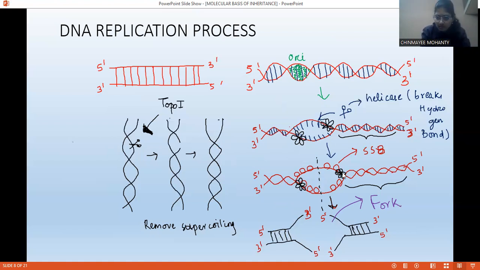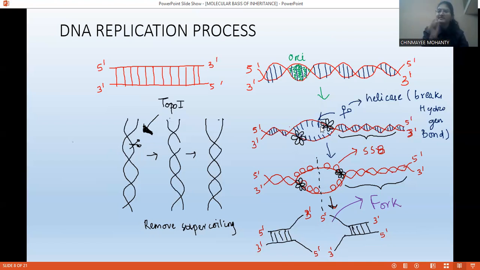Okay, so this is the whole thing. You can see a bubble-like structure, and this is what is called a fork, a bidirectional fork. Bidirectional means if the replication is proceeding in both directions, then it is called bidirectional. If it is proceeding in one direction, then it is called unidirectional.